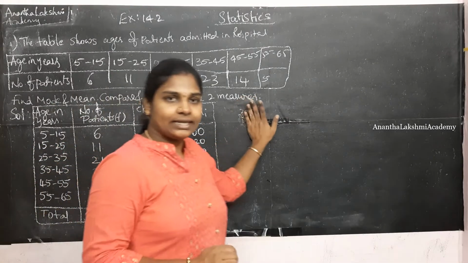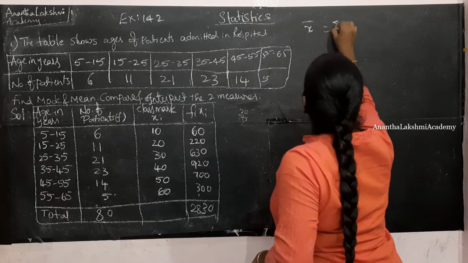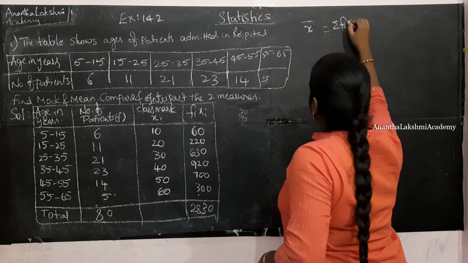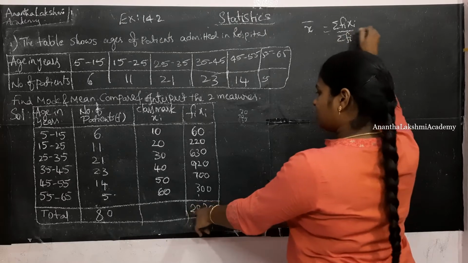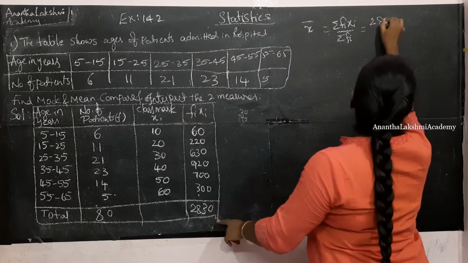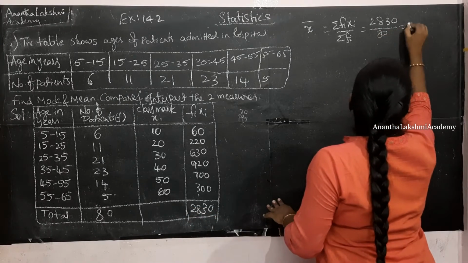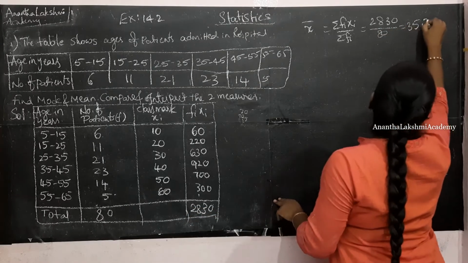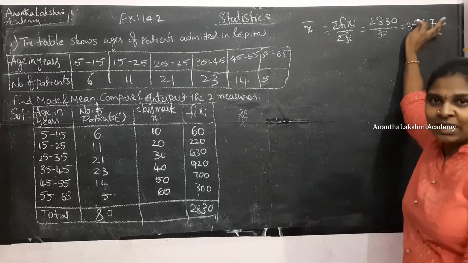Alright, how do we calculate the mean? Using the direct method, mean x bar is equal to sigma fi xi by sigma fi, which is nothing but 2830 by 80, which is the value of 35.37. How did I solve this? I have already solved it in my book, hence I am doing this.